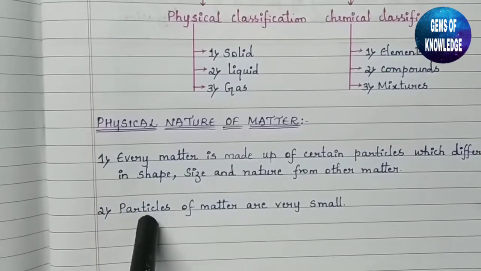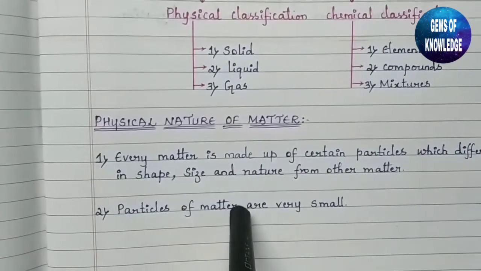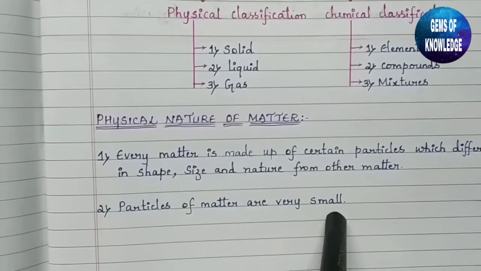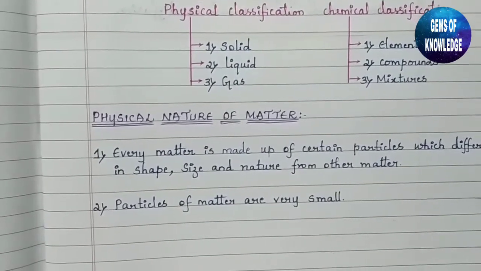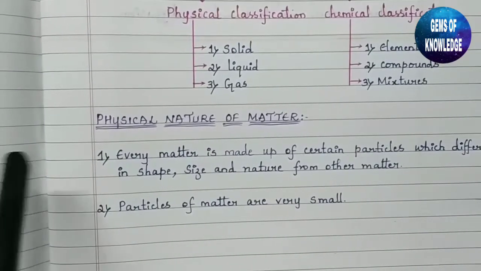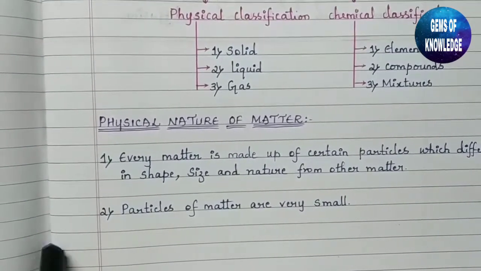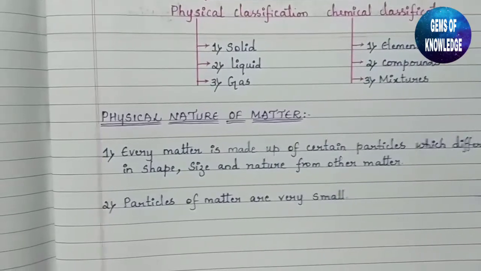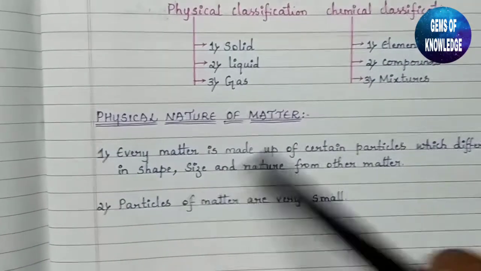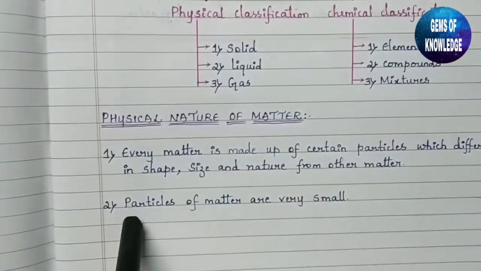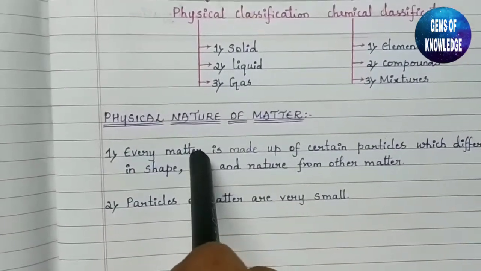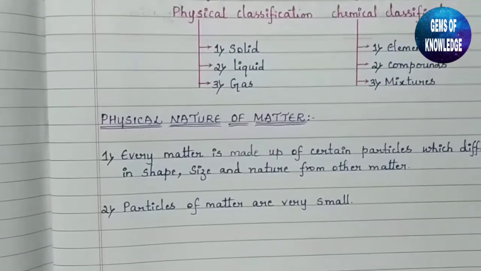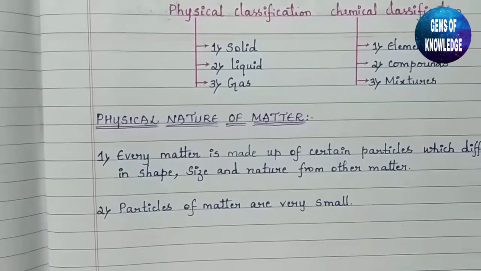The second point is that particles of matter are very small. Sometimes they are negligible in size. We cannot see them with our naked eyes. Sometimes they are so very small that we cannot see them with the naked eye at all. So these are the two physical natures of matter. Now let us see what the characteristics of matter are.